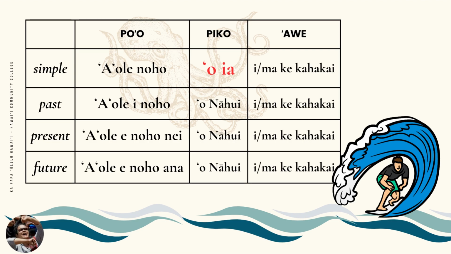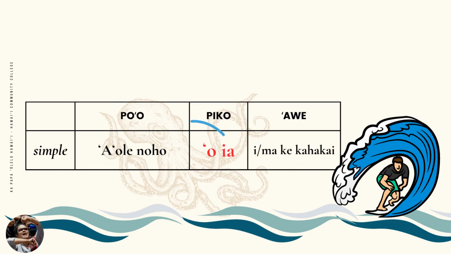If the piko is a papani, for example, instead of saying Nahui doesn't sit on the beach, we change the piko into a papani and say he doesn't sit on the beach. The piko will lele i mua. The piko will jump ahead. And the sentence becomes ʻAʻole oia noho i ke kahakai, or ʻAʻole oia noho ma ke kahakai. Lele ka piko i mua, or the piko jumping ahead, occurs in the negative Pepeke Painu sentence if the piko is a papani. Let's see how a piko papani affects these other tenses.